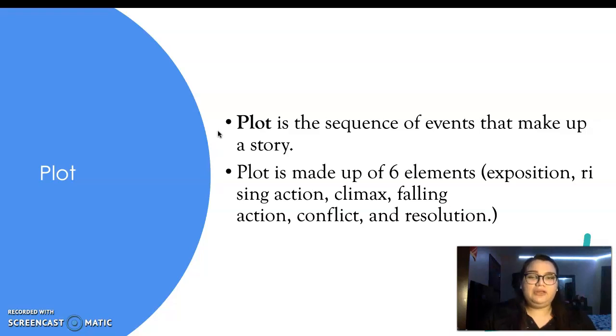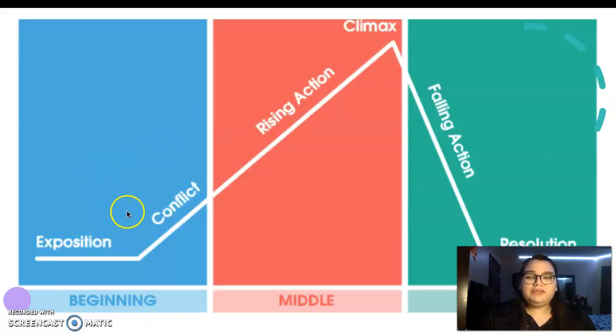So again, when we think of plot, we think of the plot diagram, right? We have our exposition where we are introduced to the setting, the character, and then they start introducing the conflict, right? We learn who's the antagonist, who is the character that's causing the conflict, right? And then we have the rising action, which is usually where all the drama happens, right? When one thing right after the other happens and you're like, oh my God, this can get worse, right? And then it gets worse. And then it starts building up the tension to that climax, which is our turning point.